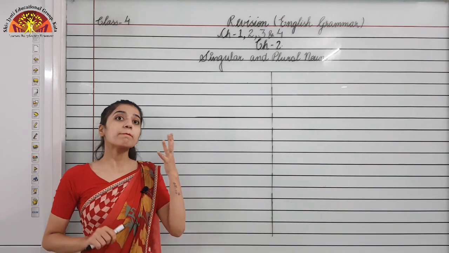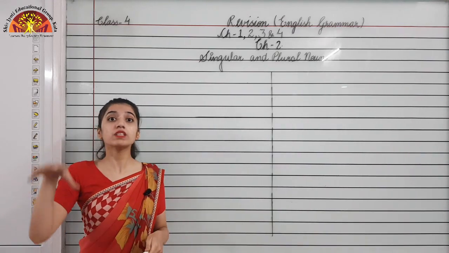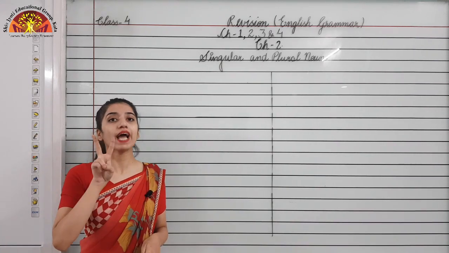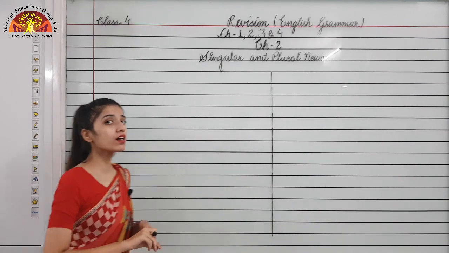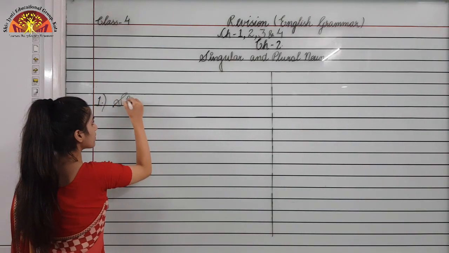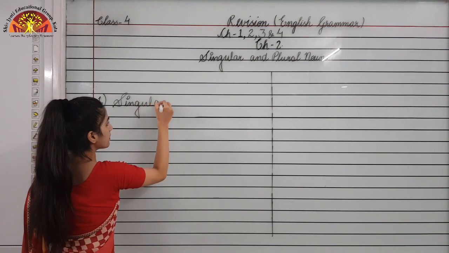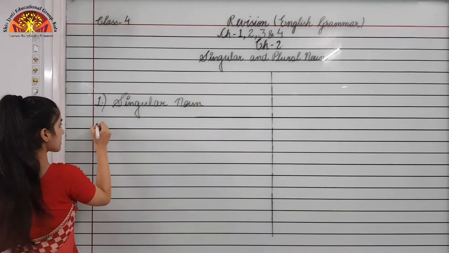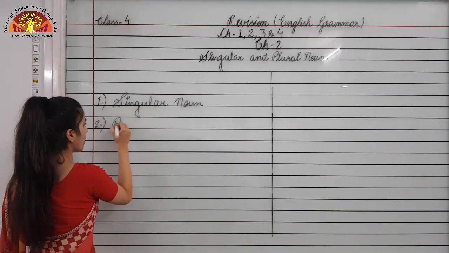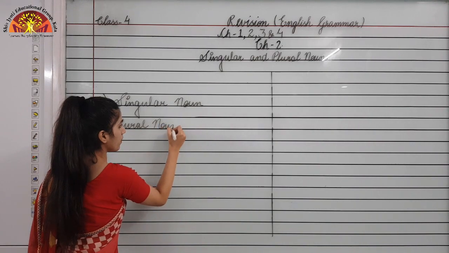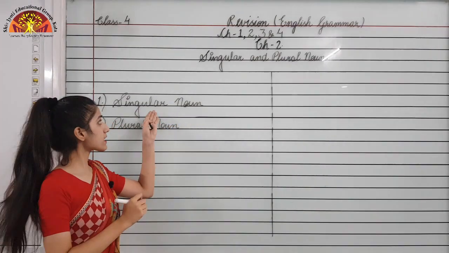Okay. So on the basis of number, nouns are categorized into 2 categories. The first one is singular noun and the second one is plural noun.